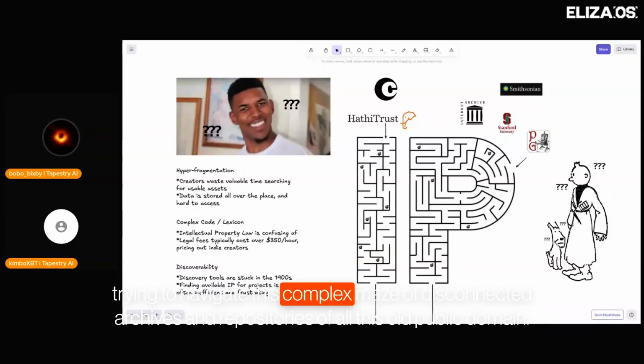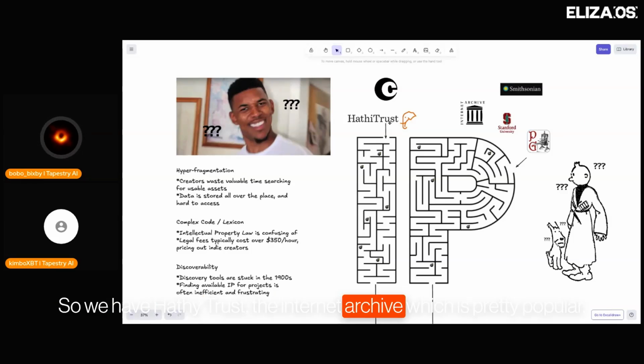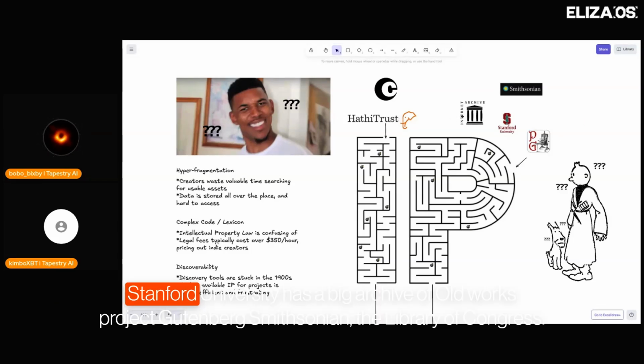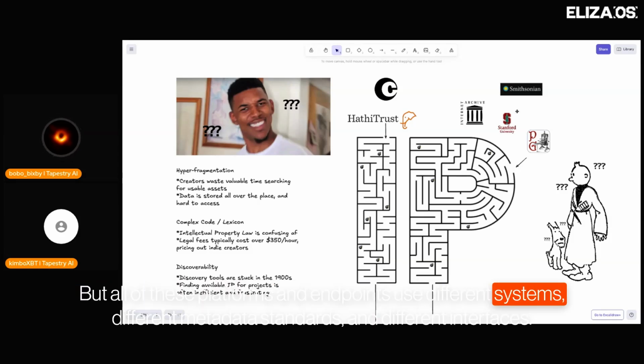But today's creative landscape suffers from what we call hyperfragmentation, and creators waste valuable time trying to navigate this complex maze of disconnected archives and repositories of all this old public domain works that you see here. So we have the Internet Archive, which is pretty popular, Stanford University has a big archive of old works, Project Gutenberg, Smithsonian, the Library of Congress, etc. But all of these platforms and endpoints use different systems, different metadata standards, and different interfaces.